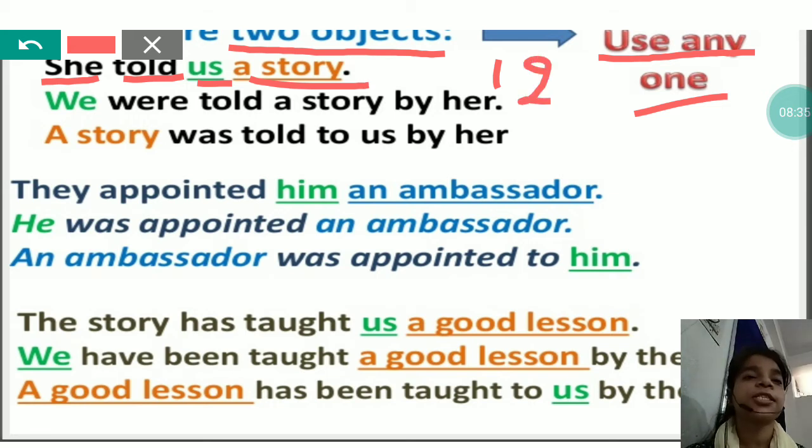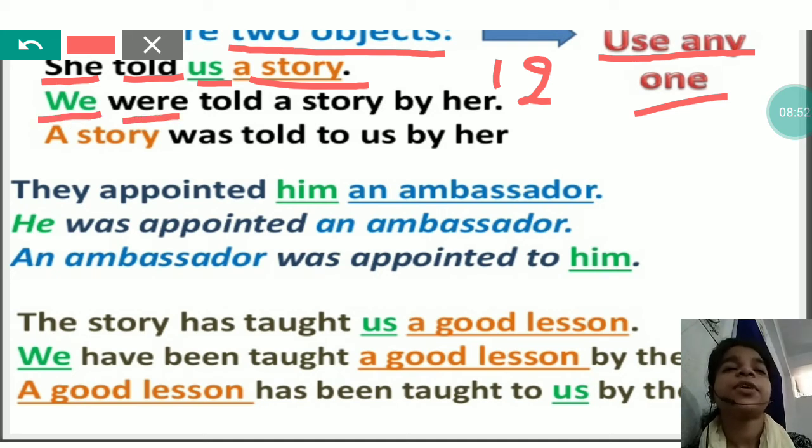Now you can convert this into passive using both the objects. In the first sentence, we have used the object us. So us, when it is at the place of subject, will be we, then we have to use the be verb, so were, then told V3, and then a story by her.